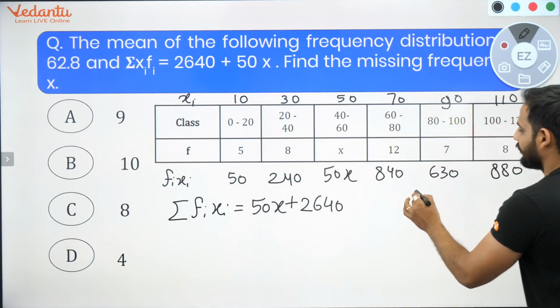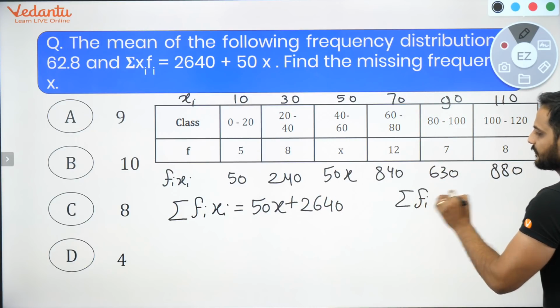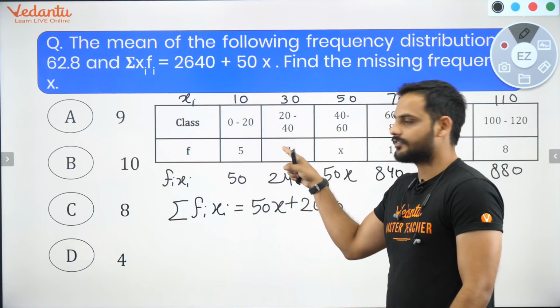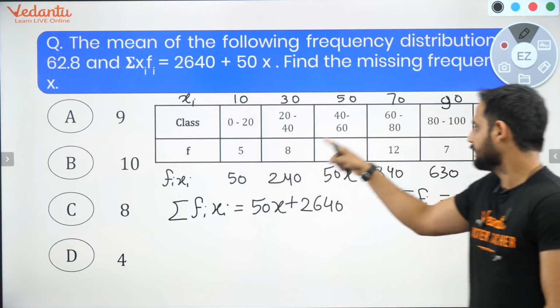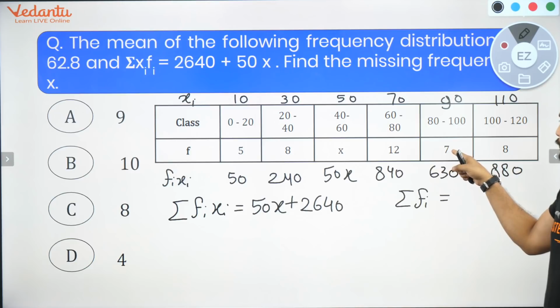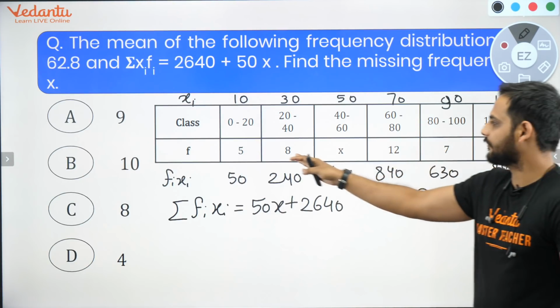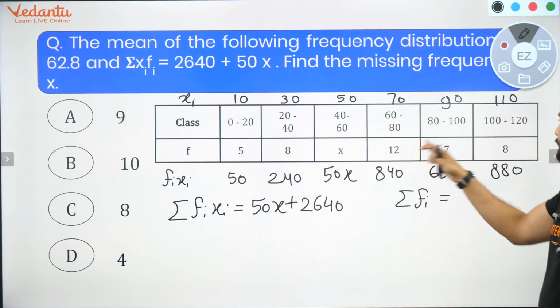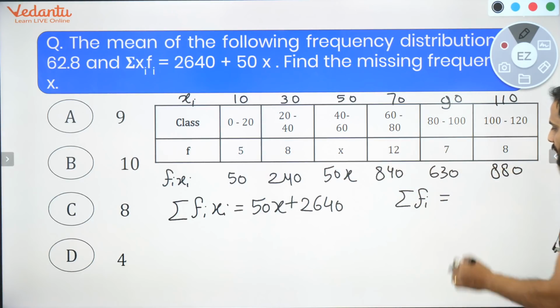And what will be the sum of frequency? 5 plus 8 is 13, 13 plus 7 is 20, and 12 plus 8 is again 20. So 5 plus 8, 13 plus 7, 20. This is also 20. 20 plus 20 is 40. 40 plus x.